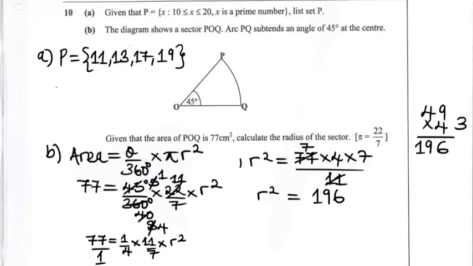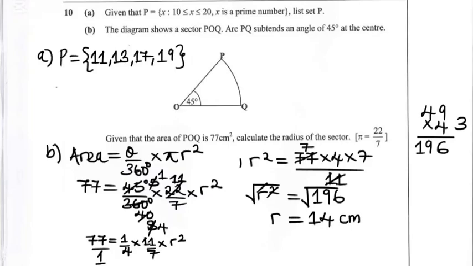To get the value of r, we square root both sides, and the square root of 196 here is 14. Then for the left side, the square and the square root will simplify, leaving us with the r. So this simply means r is equal to 14 centimeters.